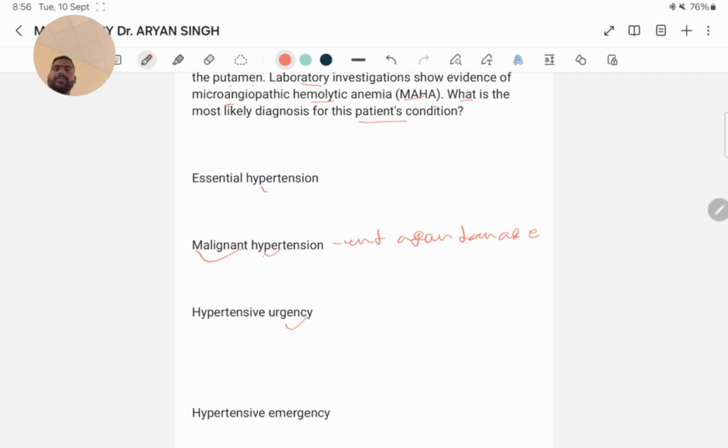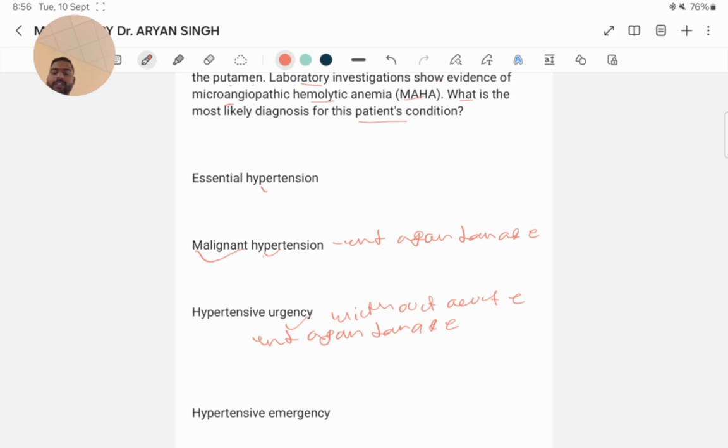Hypertensive urgency refers to severely elevated blood pressure without acute end organ damage. This patient has evidence of end organ damage, making hypertensive urgency less likely.